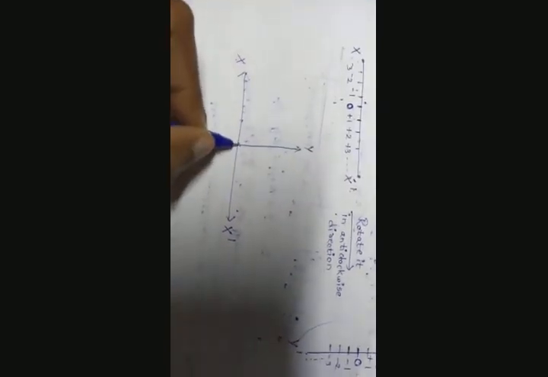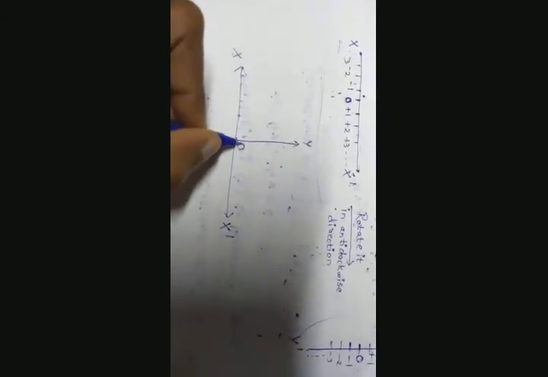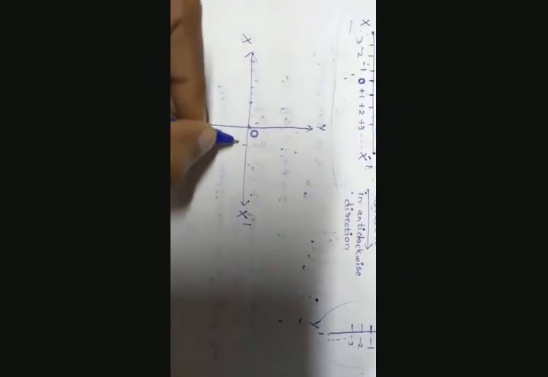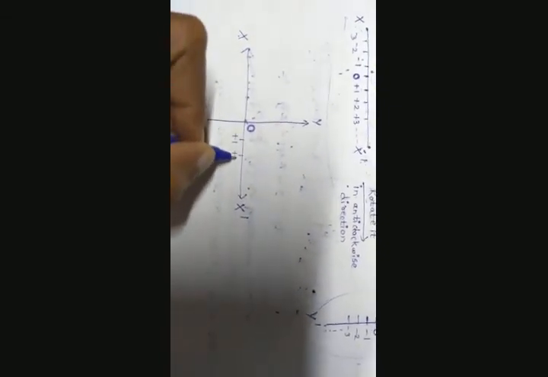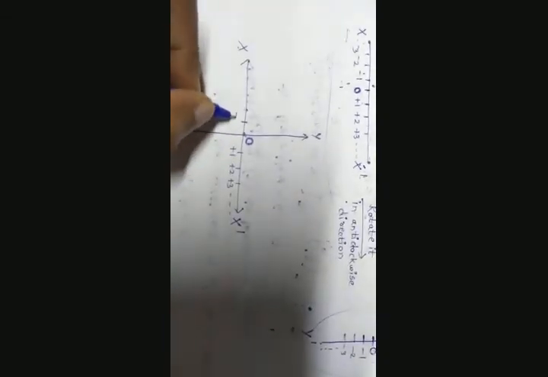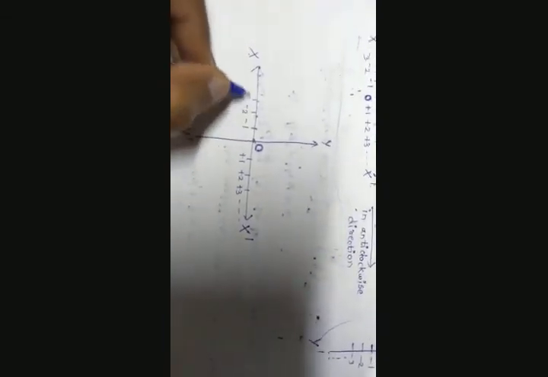This point, where the two zeros of the number lines coincide, is called the origin, okay? On the right side, the number line remains +1, +2, +3 and so on. And on the left side, -1, -2, -3 and so on.